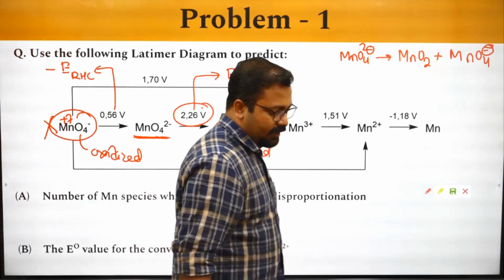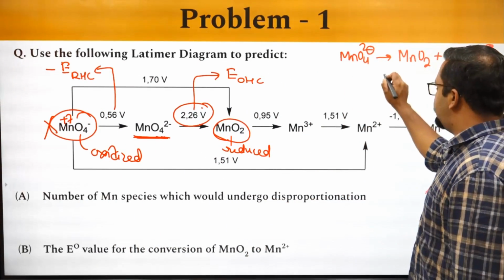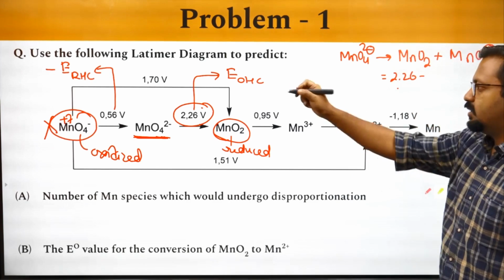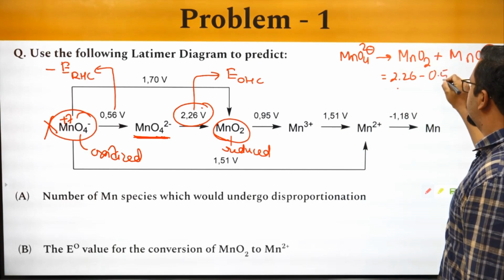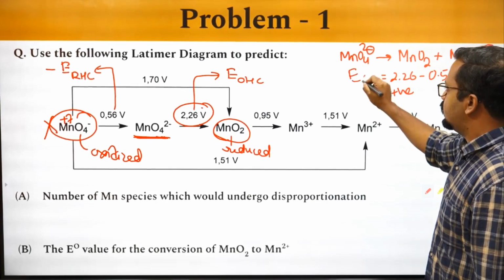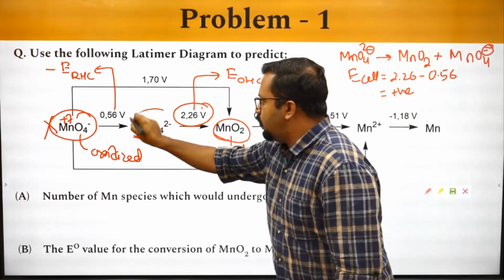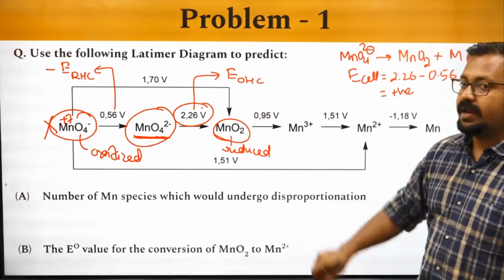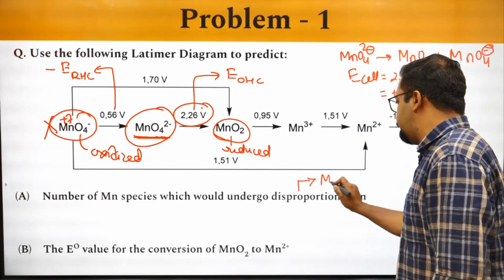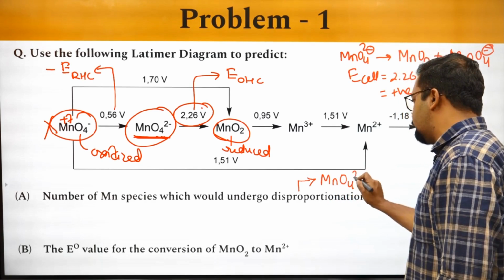So this value becomes equal to 2.26 minus 0.56. This value turns out to be positive. So MnO4 2 minus can undergo disproportionation. So the species would be MnO4 2 minus.